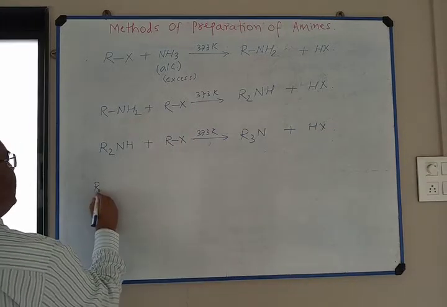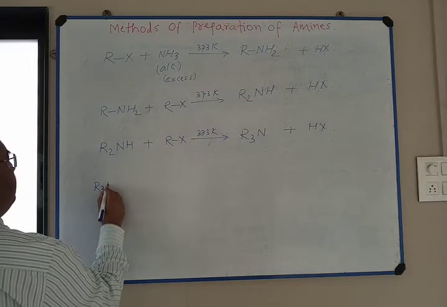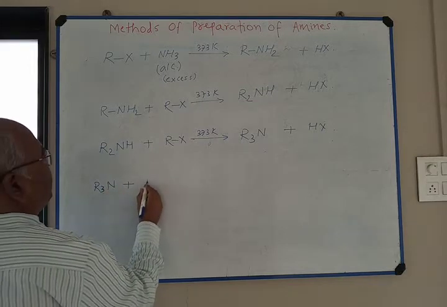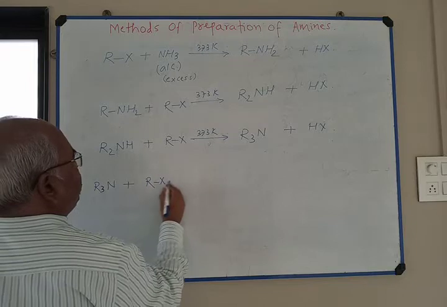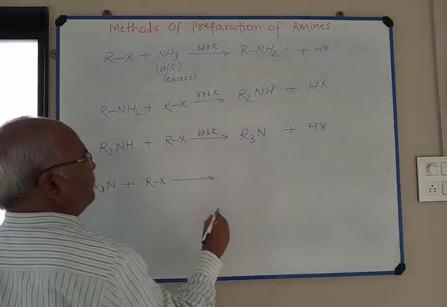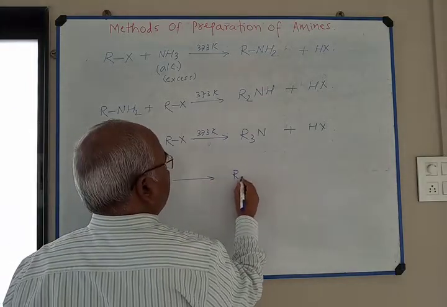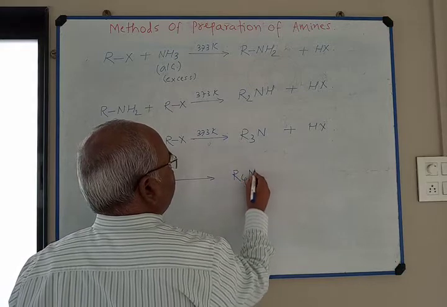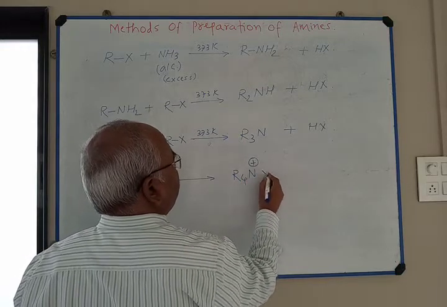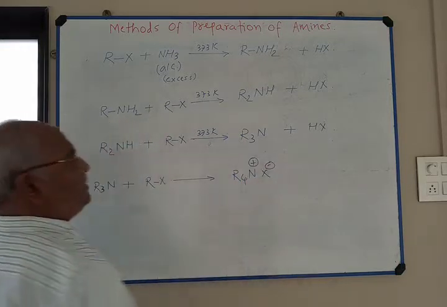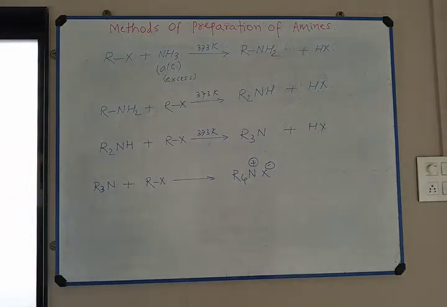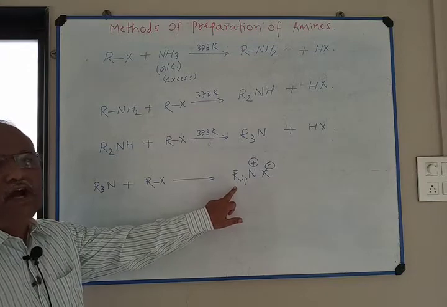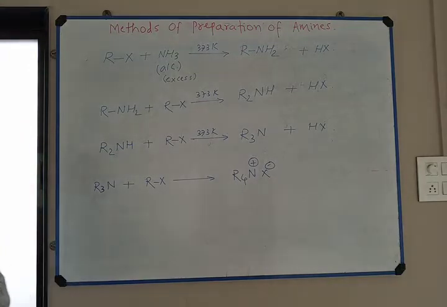This tertiary amine again reacts with alkyl halide to form R4N+ X-, tetraalkyl ammonium halide, known as quaternary ammonium salt.